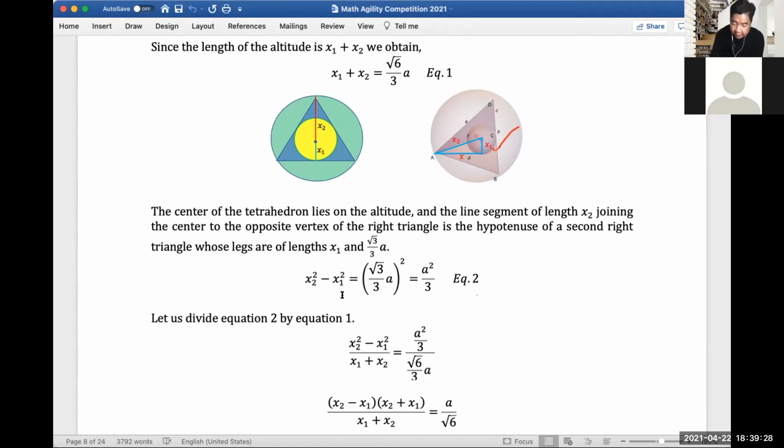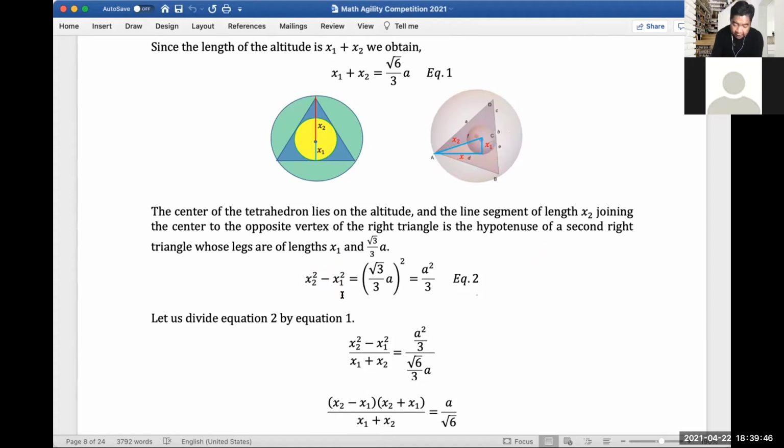This part here is also the Pythagorean theorem. X sub 2 is actually your hypotenuse minus one of the legs, which is x1, and then equal to x, right? So this would be equation 2.